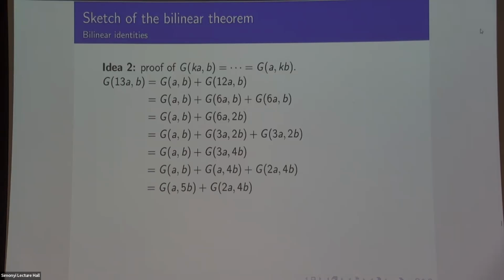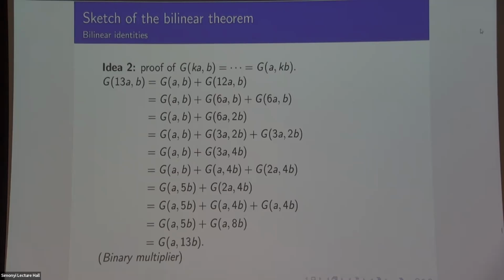And now 2 is even, so I can split the A's off and then group them back together again, and then finally merge back on the A's, and I get GA13B. So there's really a sort of binary multiplier thing that means that I can write a proof that G13AB is equal to GA13B that's logarithmic in length rather than linear in length.